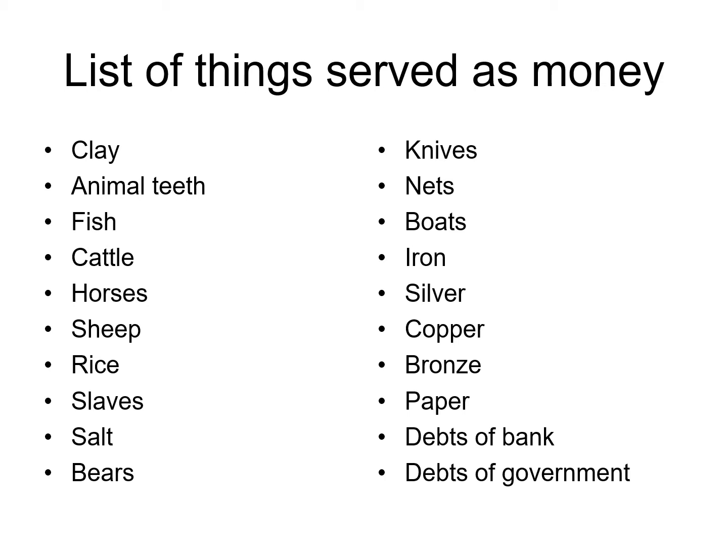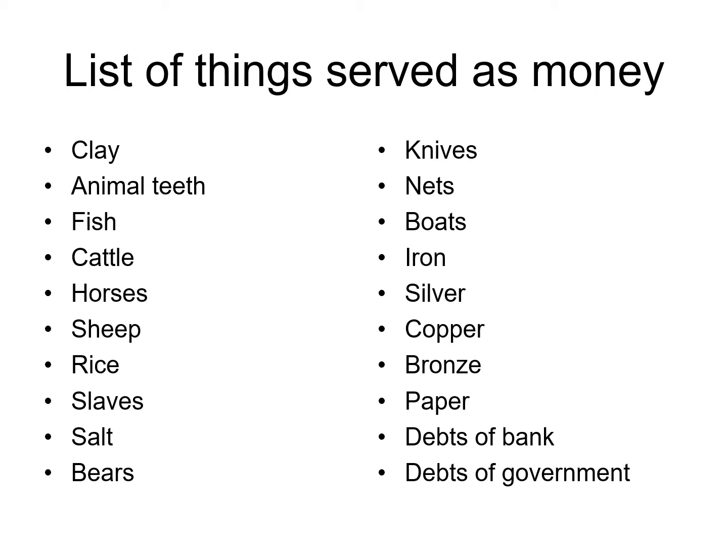The major unit of exchange is different items. These are a list of certain items which served as money in certain periods, like clay, animal teeth, fish teeth, cattle, horses, sheep, rice, slaves, salt, bears, knife, nets, boats, iron, silver, copper, bronze, paper, debts of the bank, and the debts of the government.